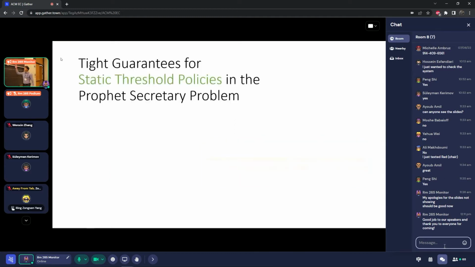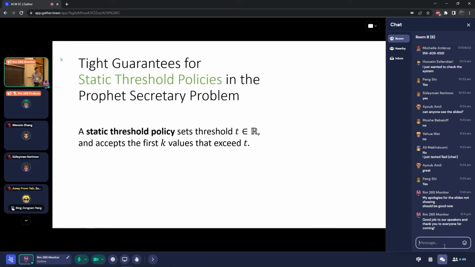The second part of the title: we're studying static threshold policies for this problem. What is a static threshold policy? It is literally the simplest, stupidest policy you could possibly imagine implementing: I set a threshold t, and then I accept the first k people whose values exceed t. That's the class of policies we're going to be looking at.